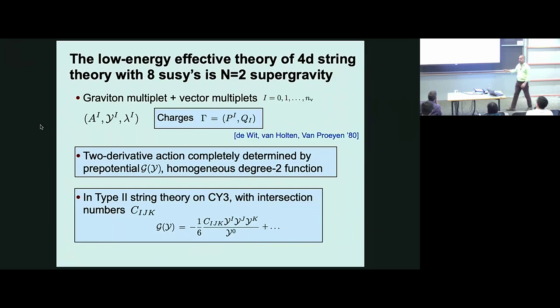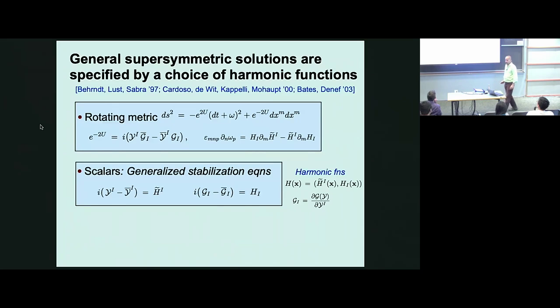In the string theory compactifications that we're studying, that prepotential is just this cubic divided by linear, and is completely determined by the triple intersection numbers of the Calabi-Yau. So it's some microscopic data. And these dots indicate that there can be higher derivative corrections to the theory. Now, the general supersymmetric solutions to this theory have been studied a lot in the literature, and it looks like this.